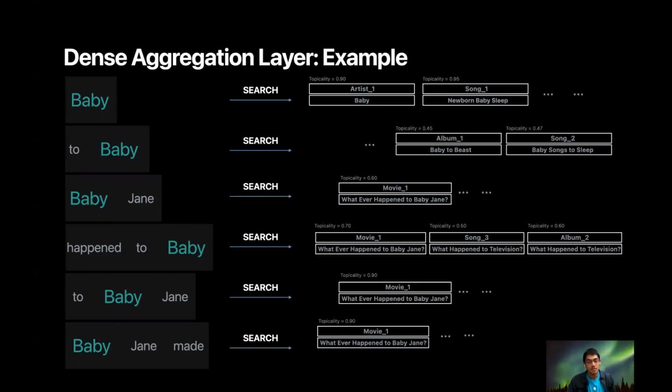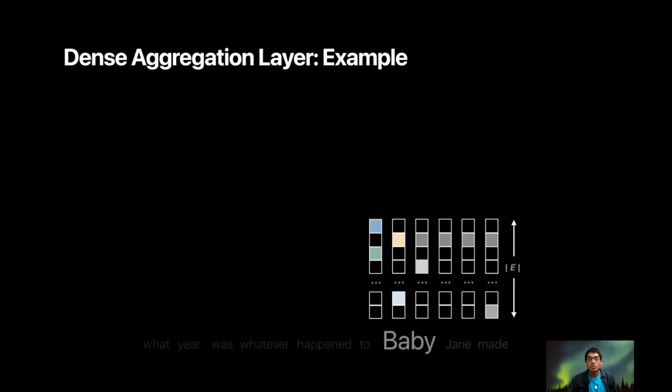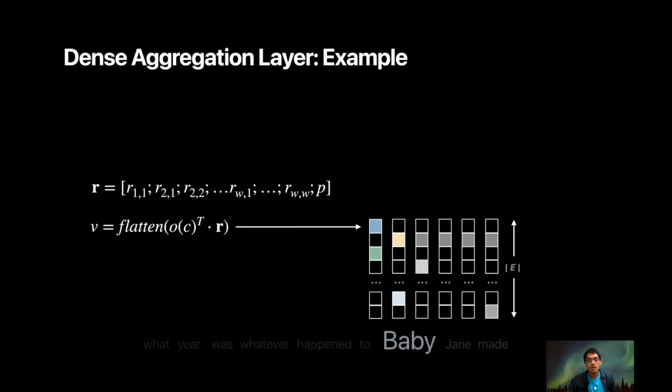Each retrieved candidate has a topicality or a TF-IDF score and a popularity score associated with it. We concatenate the TF-IDF scores of the entity across all the n-grams, indexing it, along with the popularity score of the entity to get a vector R. Here, O_C transpose is a one-hot vector with a 1 in the location corresponding to the class of this entity, and we multiply O_C transpose by R to get a matrix, which we then flatten.